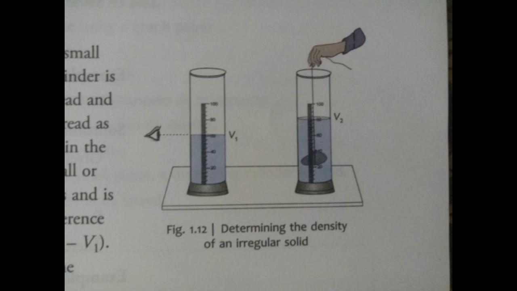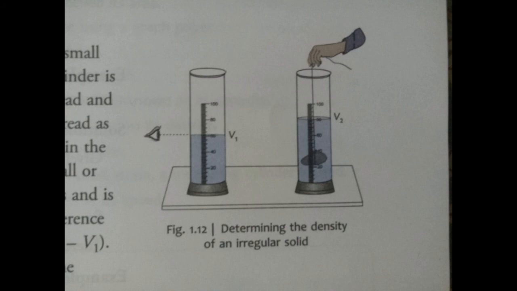Now we observe that the level of water rises. Note down the risen water level as the final volume and take the difference of the final reading and initial reading. The difference shows the volume occupied by the stone in the water.